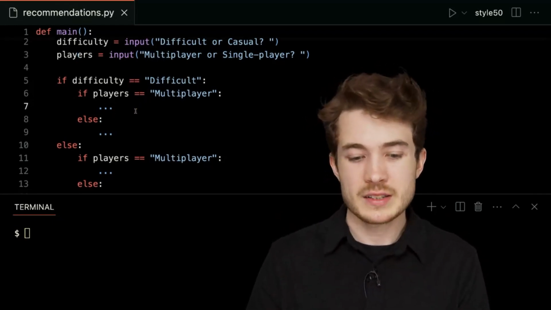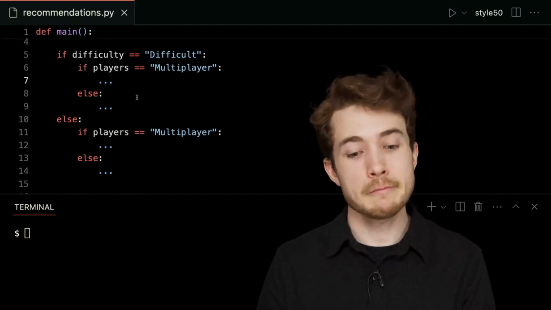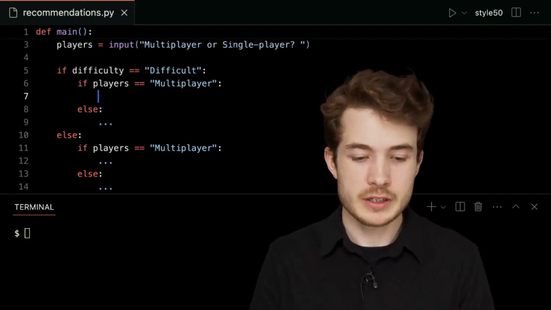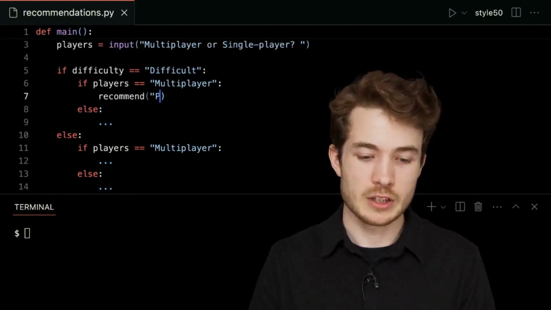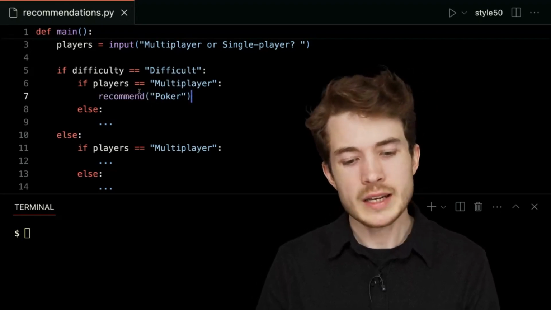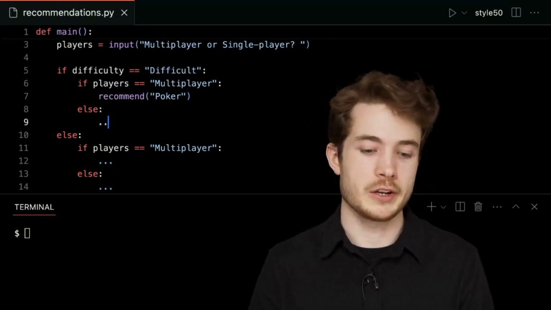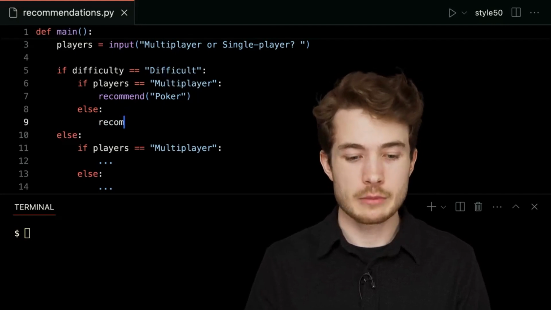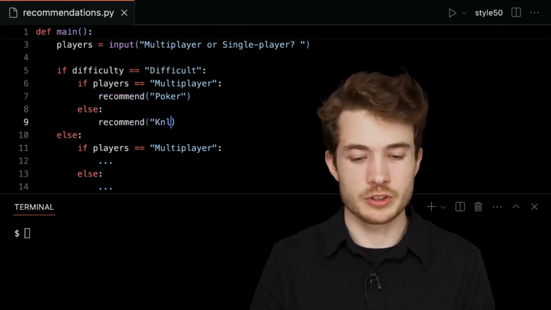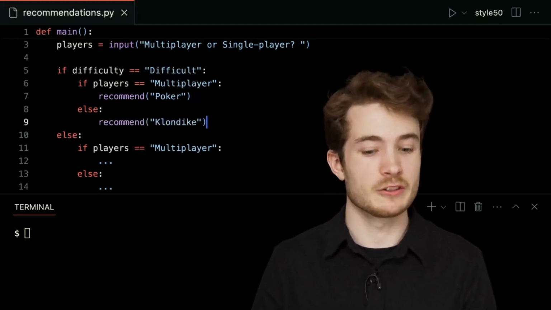So if a player wants a difficult multiplayer card game, maybe recommend to them poker, for instance. So I'll recommend poker. If they want a difficult single player game, we could perhaps recommend to them maybe a game called Klondike, which is the classic solitaire game if you're familiar.